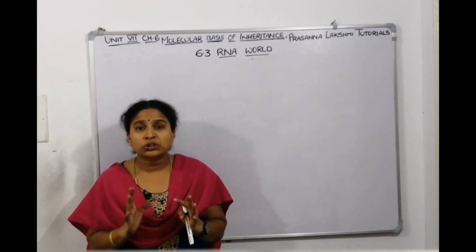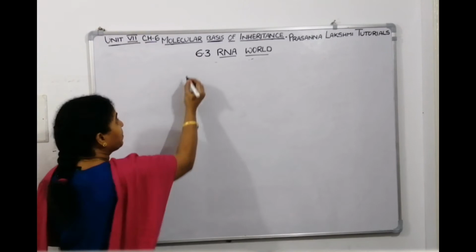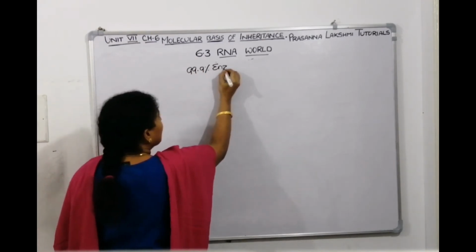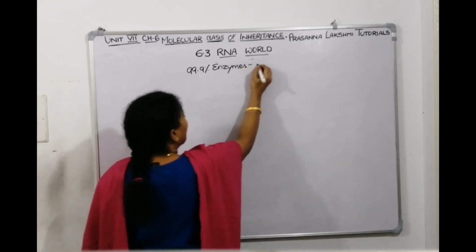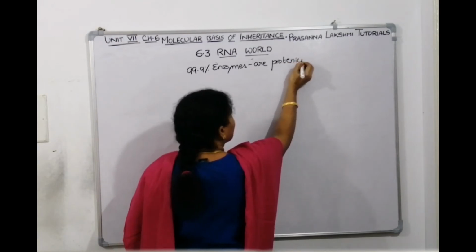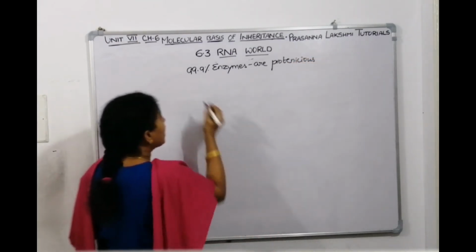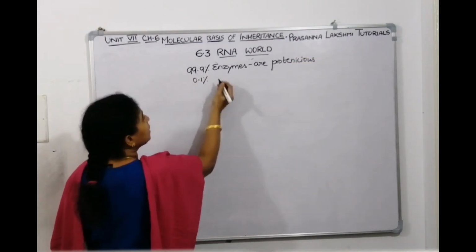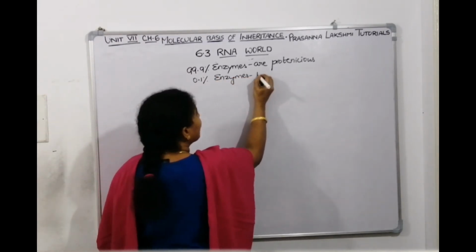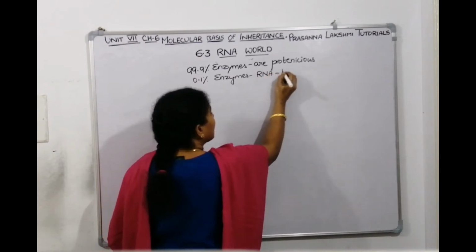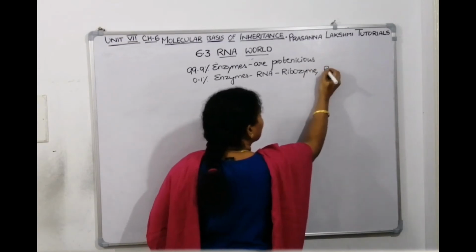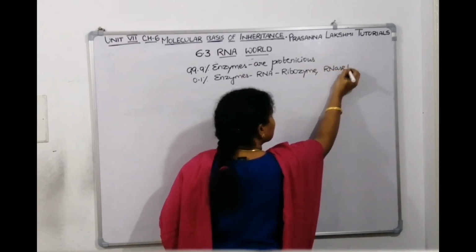So enzymes, mostly we tell 99.9% enzymes are proteinaceous, whereas 0.1% enzymes are non-protein enzymes. They are made up of RNA. Example is ribosome. One more example, RNase P.